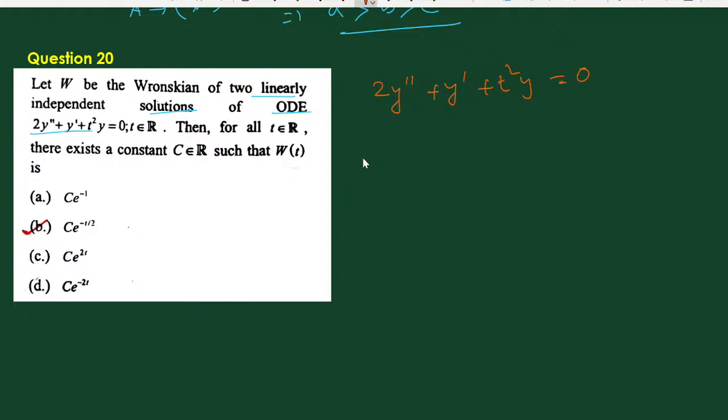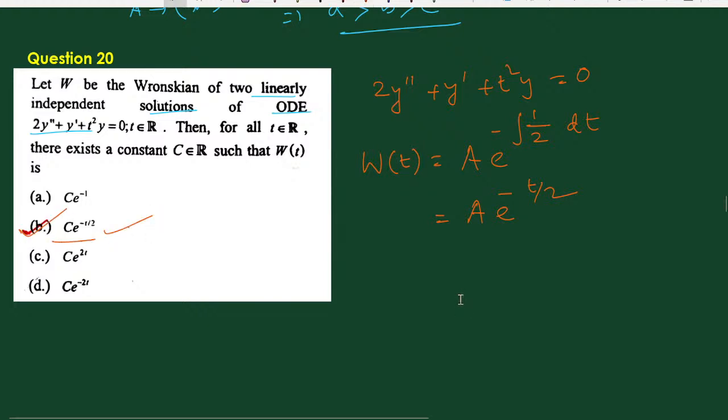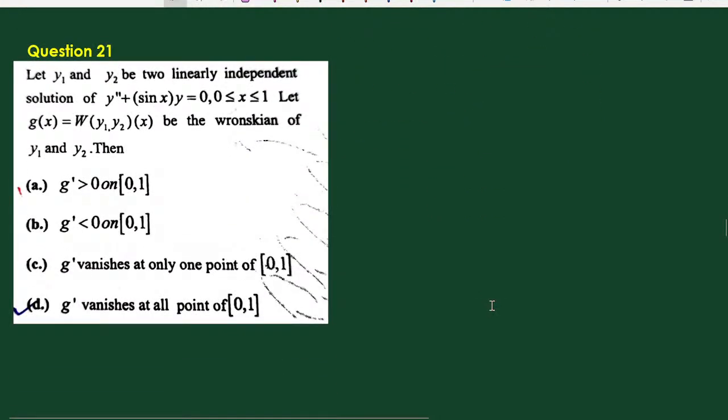By Abel's formula, w of t is equal to a e to the power minus integration of the coefficient of the first derivative by the coefficient of the second derivative into dt here. So this is equal to a e to the power minus t by 2. Therefore the correct answer is option b, c e to the power minus t by 2, where c is the arbitrary constant. This is the answer. Now go to the next one.